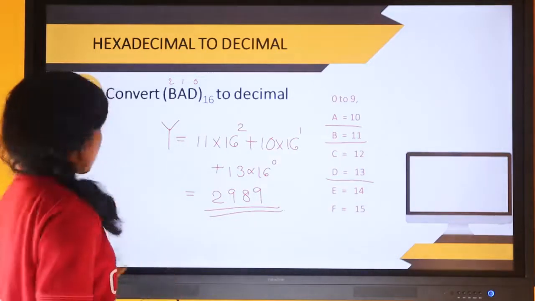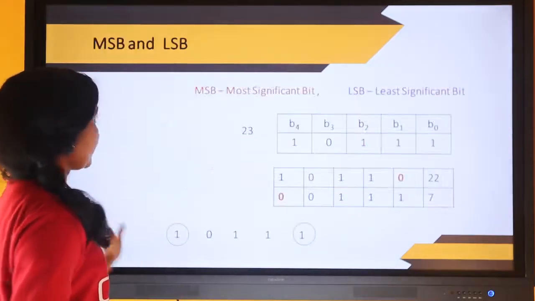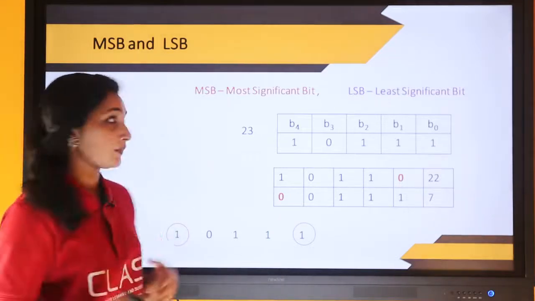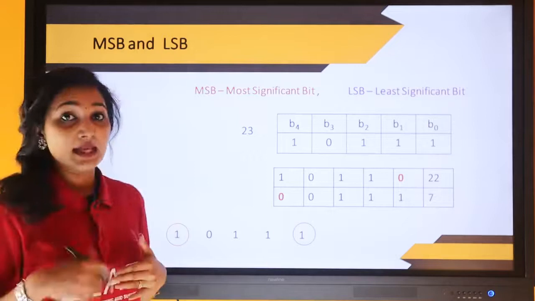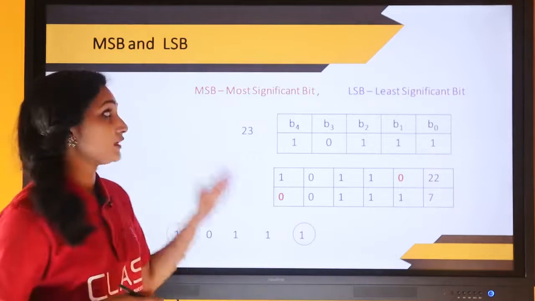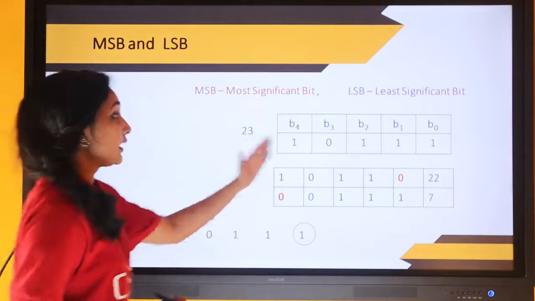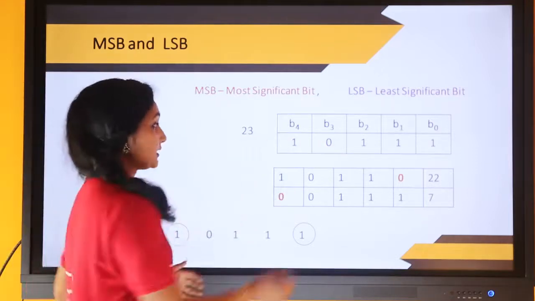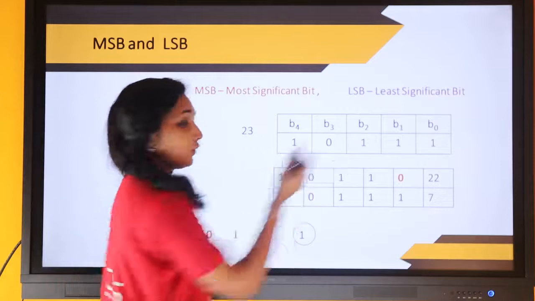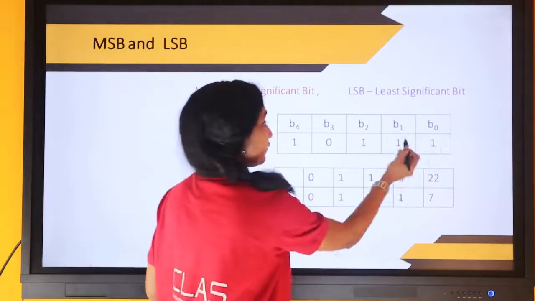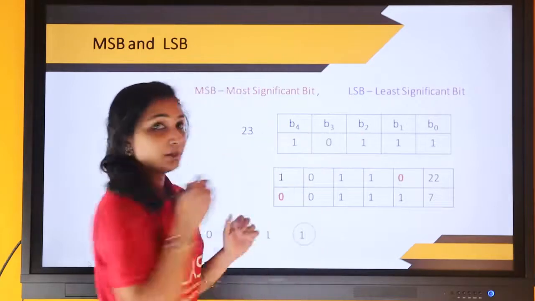So we have finished how to convert different numbers to the decimal number system. Now we are moving to MSB and LSB. MSB is the most significant bit and LSB the least significant bit. Consider a binary number. Here I have considered 10111, and I have represented its positions with B0, B1, B2, B3 and B4.